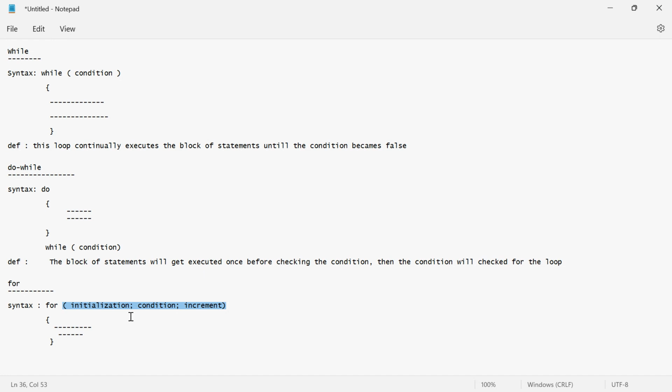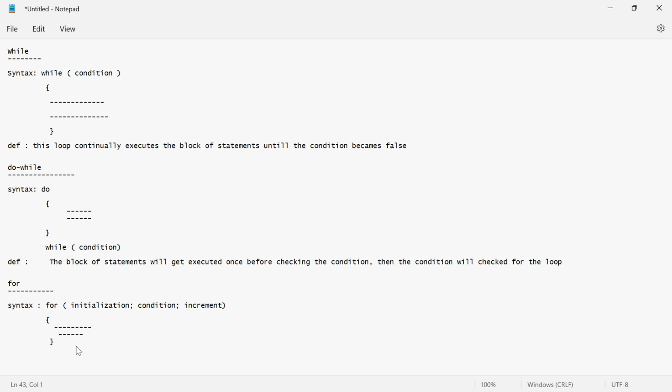Then after here we have the statements. So what is initialization? I will tell you. Initialization means assigning the initial value here. Then after that it will check the value. Here we give the condition, it will check the value, then after that it will increment the value. Simple. There is not only the condition, three things you have to remember. It is similar to the while loop. So here we have the statements.